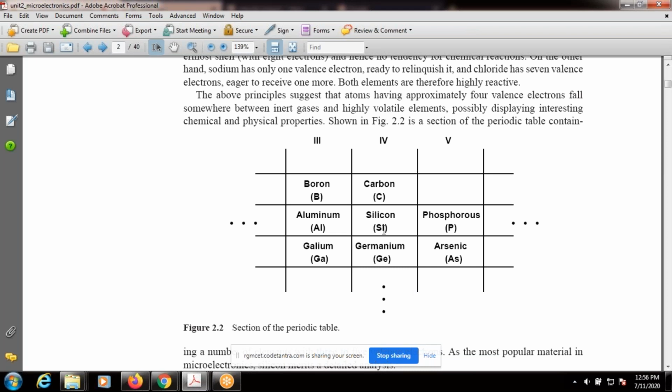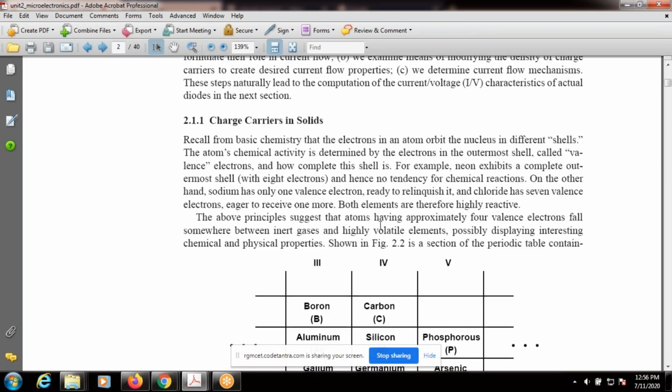Coming to silicon at 0 degrees, first a few basics of chemistry. The atom's chemical activity is determined by the electrons in the outermost shell, called valence electrons. We mainly concentrate on the number of outermost shell electrons, right?